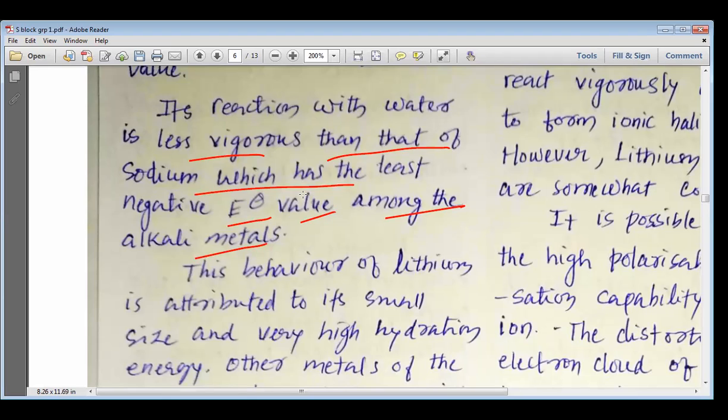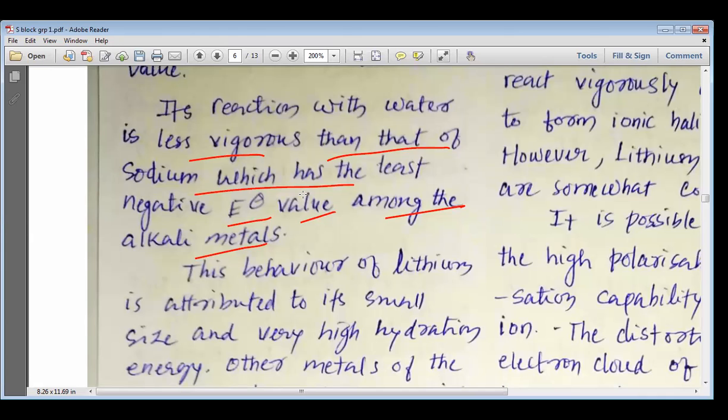The electrode potential value for sodium is the least negative. That means sodium is the least reducing element among all these alkali metals, whereas lithium is the best reducing agent among all these elements.